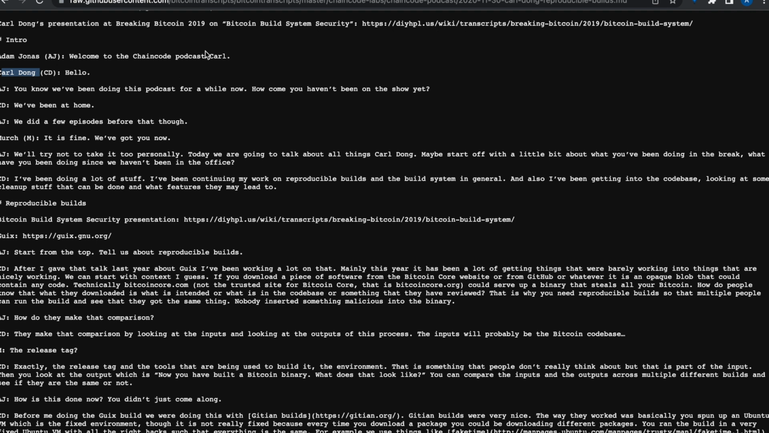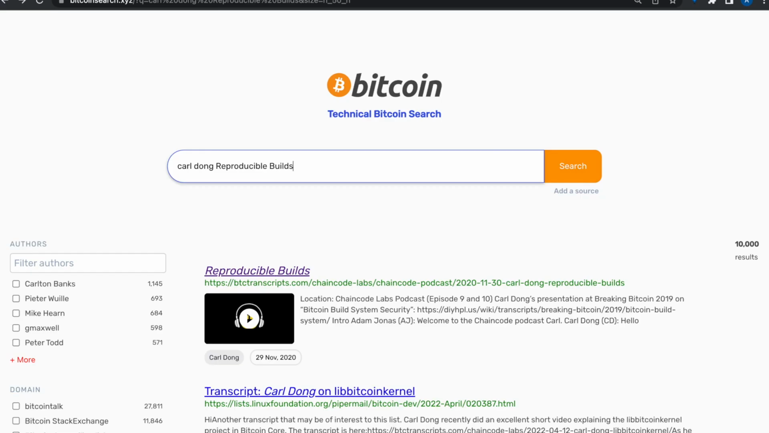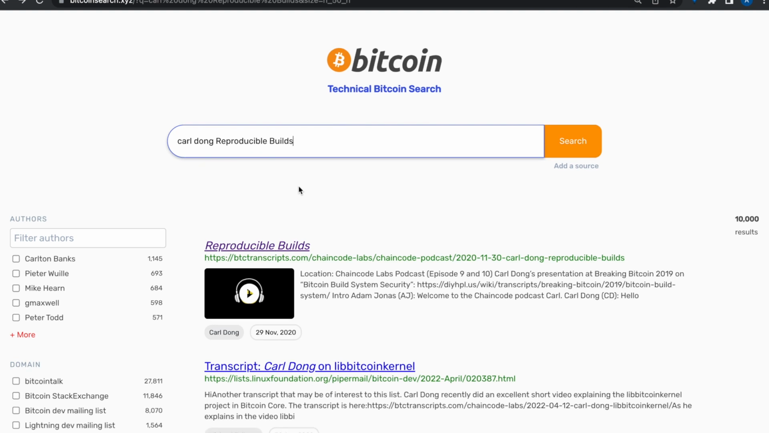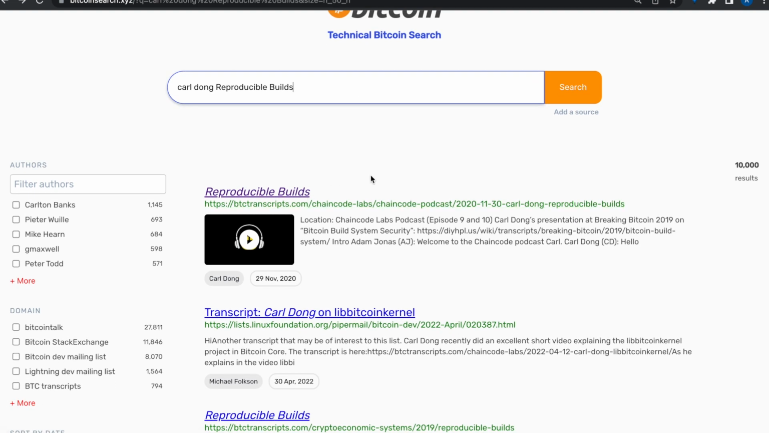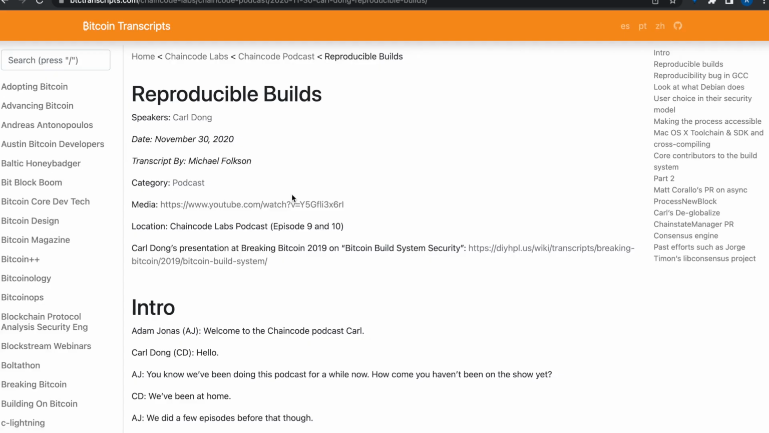The whole goal of this is, again, to unlock audio and make it searchable. The goal in the end is that you can go to a technical search and find reproducible builds, and this will link back to the source that it came from.